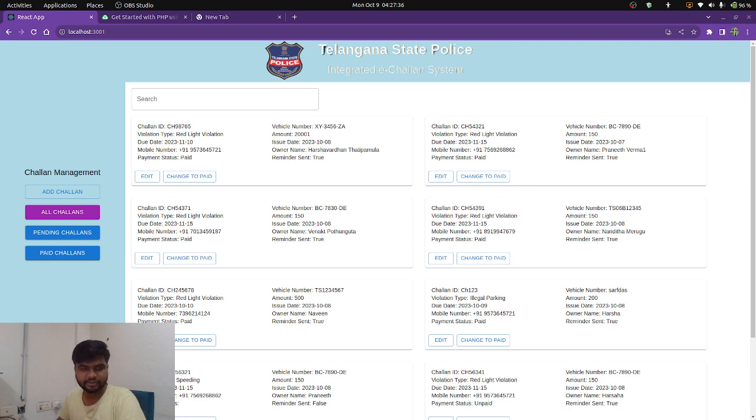So my application is very simple. I developed a full stack web page using one stack especially. MongoDB for the database, React for the front end, and Node.js for the backend.